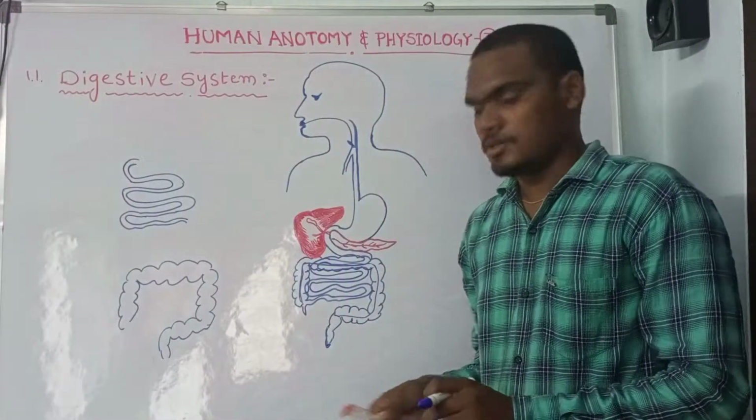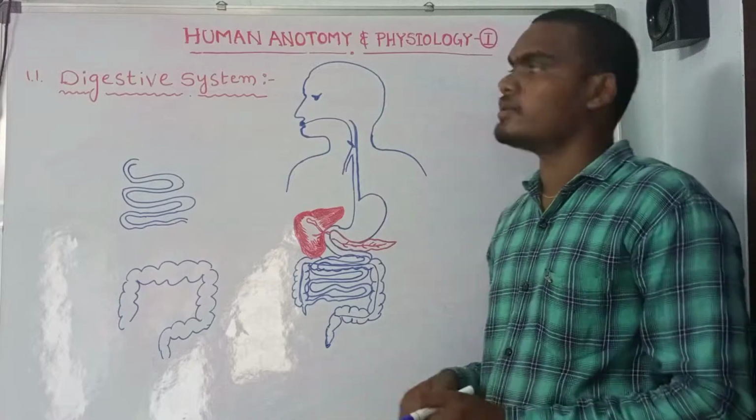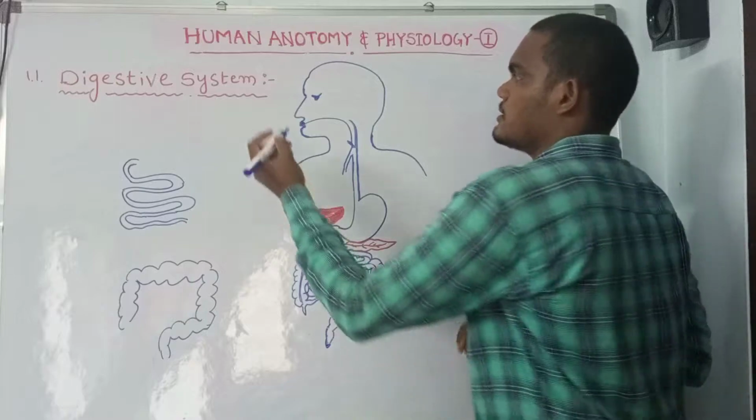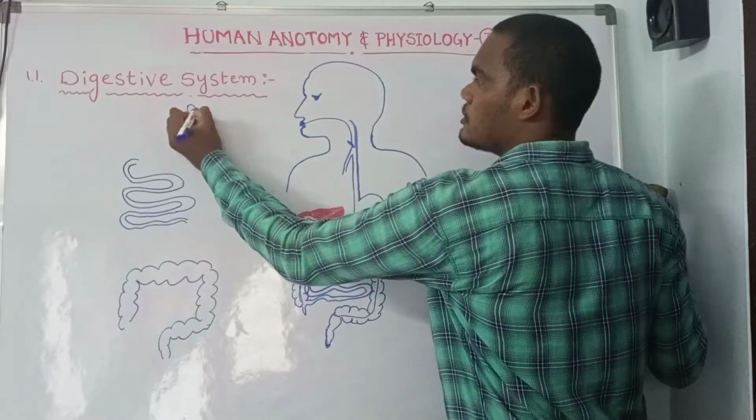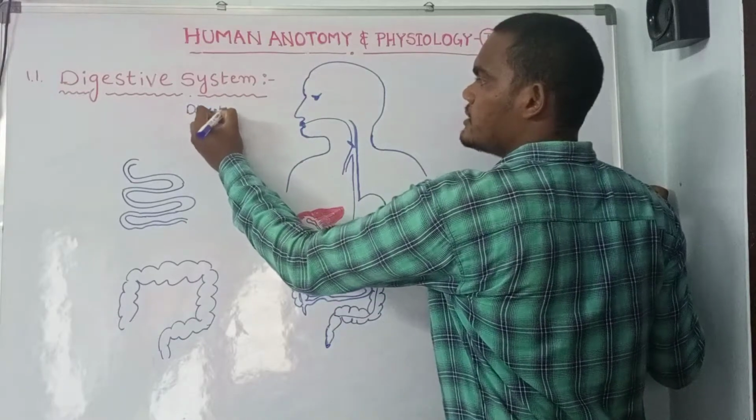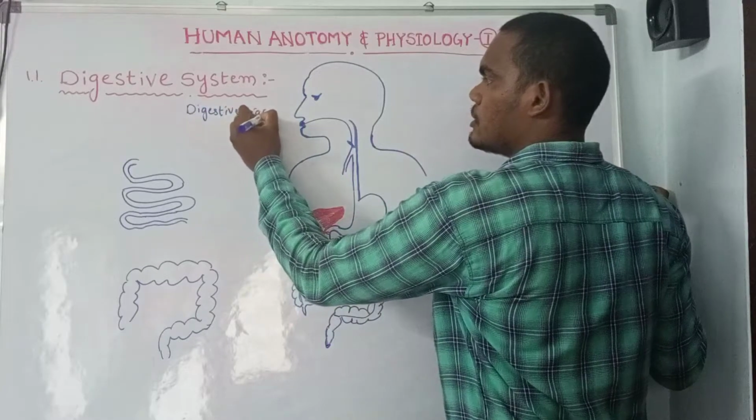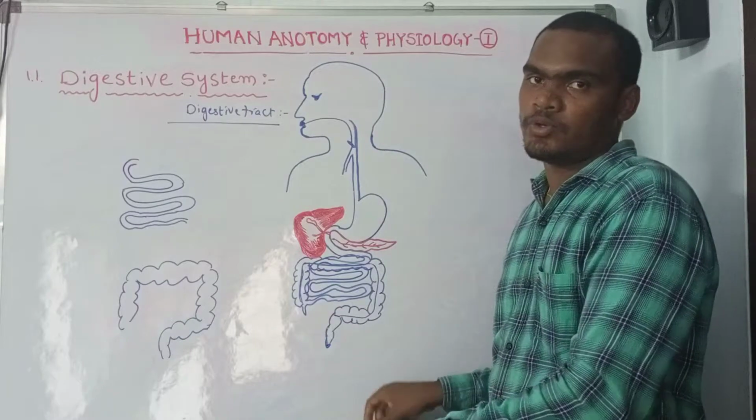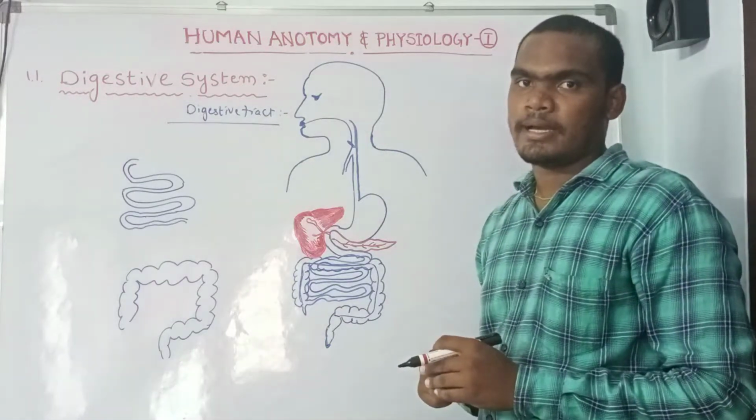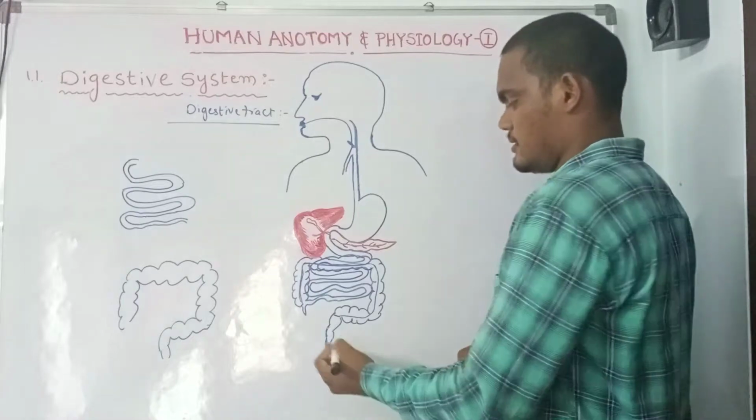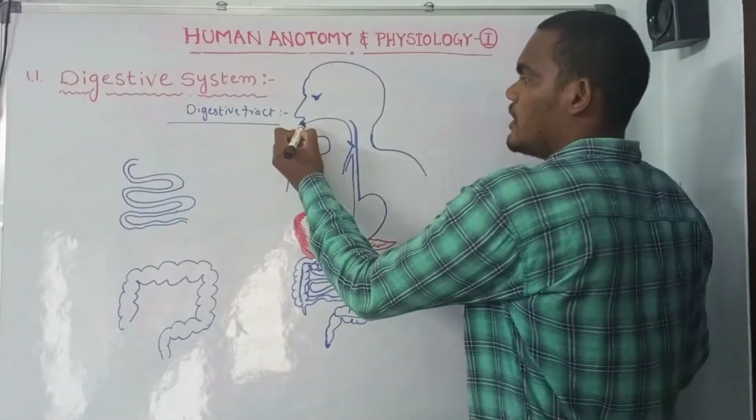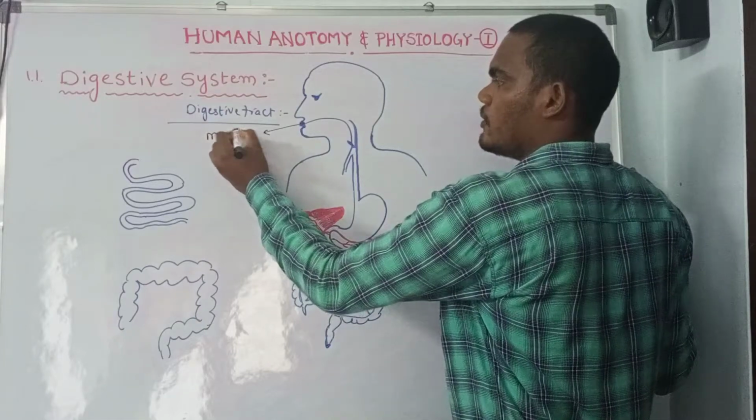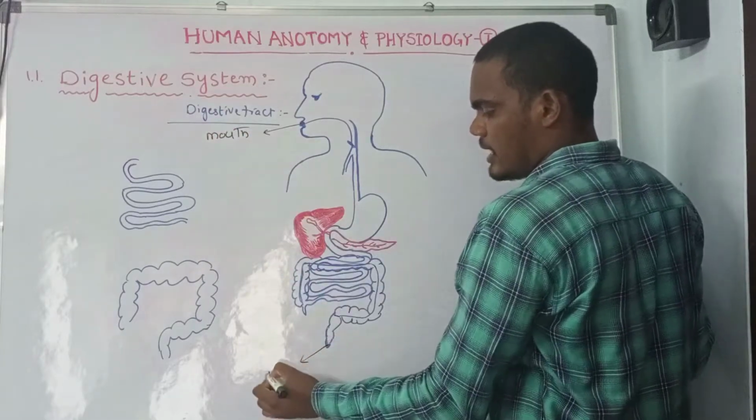Hi students, today we are going to discuss the digestive system or digestive tract. The digestive tract opens into the mouth and ends with the anus.